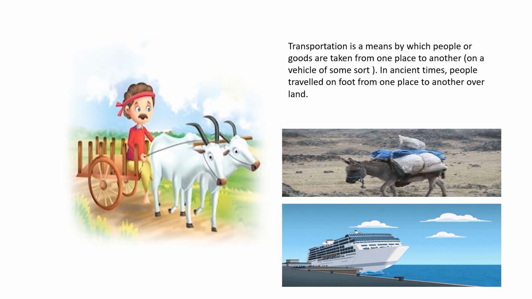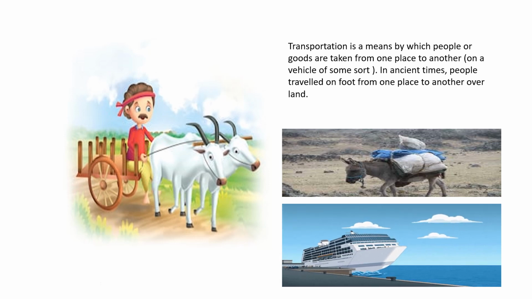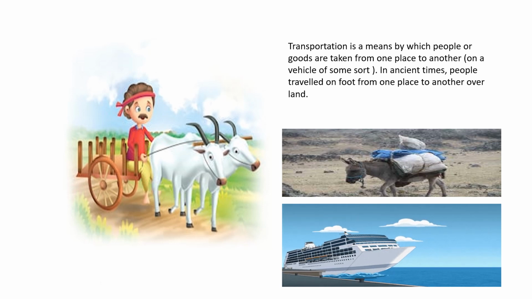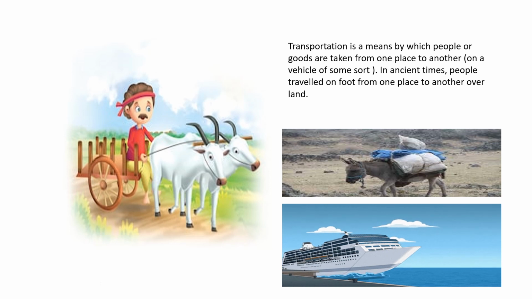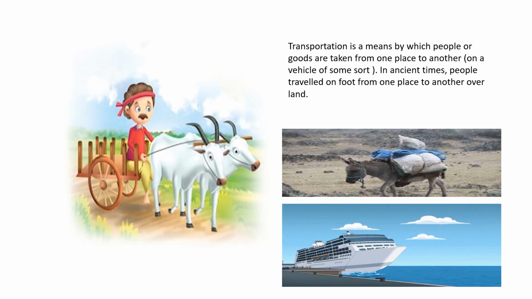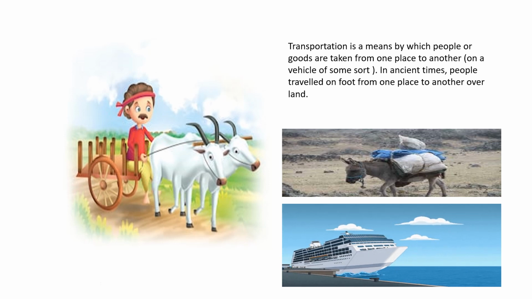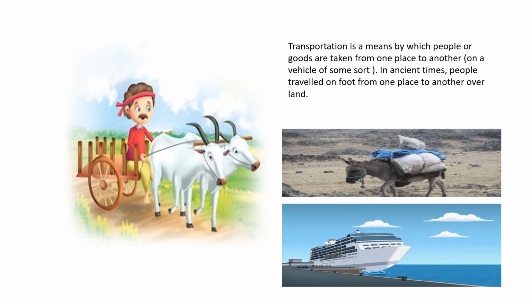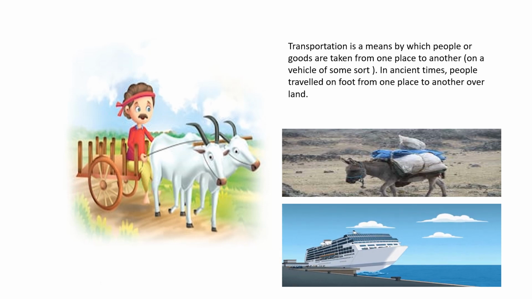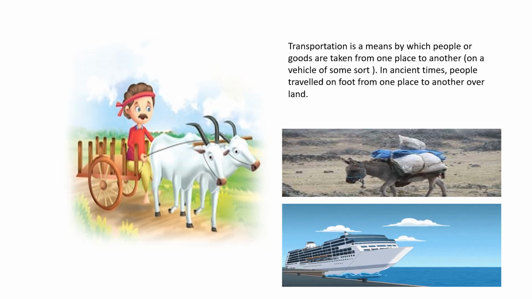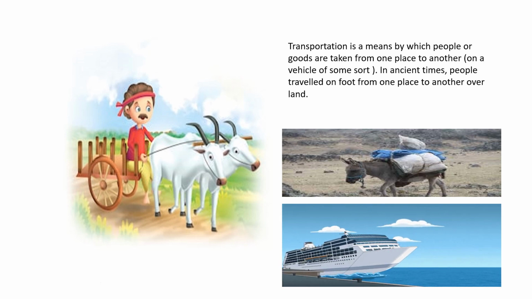So in ancient days, there were no proper measuring instruments. They roughly used measurements like these. And how did they move from one place to another? There was no transport. If they wanted to go from one place to another, they used to walk only. Or after some time, after the invention of the wheel, it was fixed to a cart and pulled by cows, so that they could move on animals from one place to another.